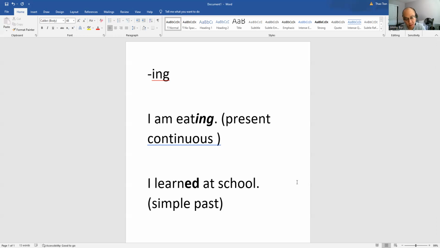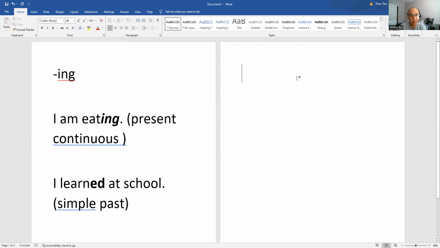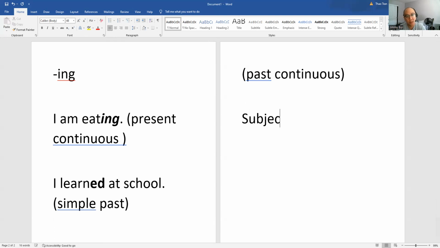And then we here now introduce what is known as the past continuous. And this is a lot different from the simple past, and it makes it confusing because we are following the same formula that I've discussed in the past, which is subject, be, verb, adding the ing at the end.